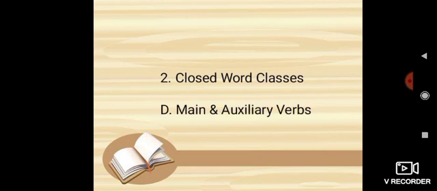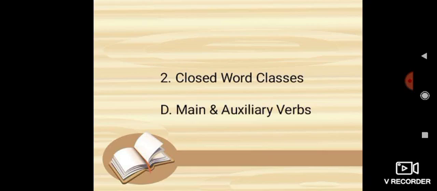Then auxiliary verbs. Auxiliary verbs help the main verb in the formation of sentences, distinguishing them in different persons, numbers, moods, voices, and tenses.